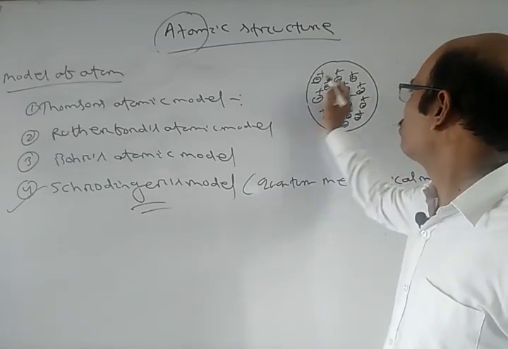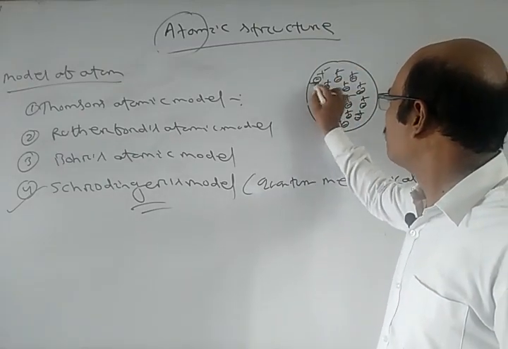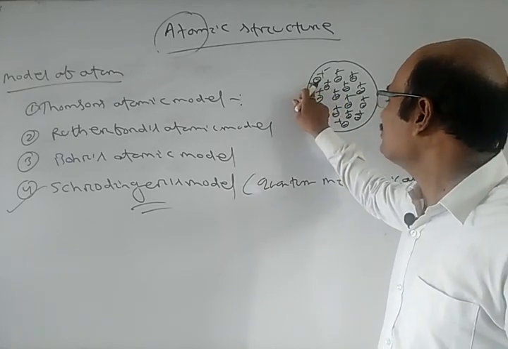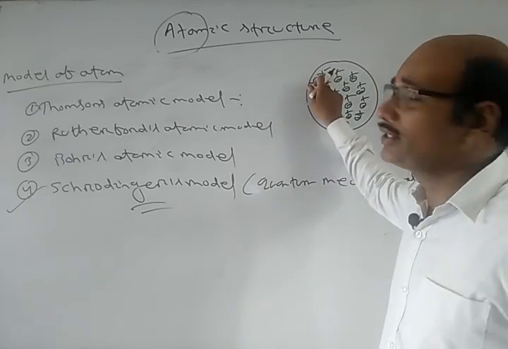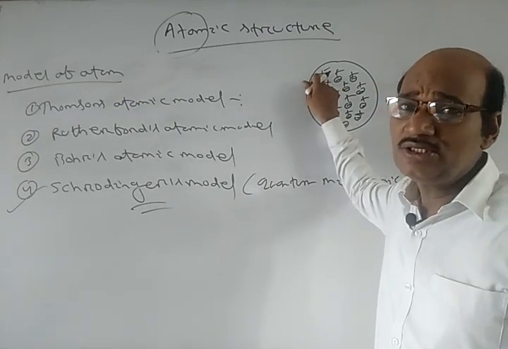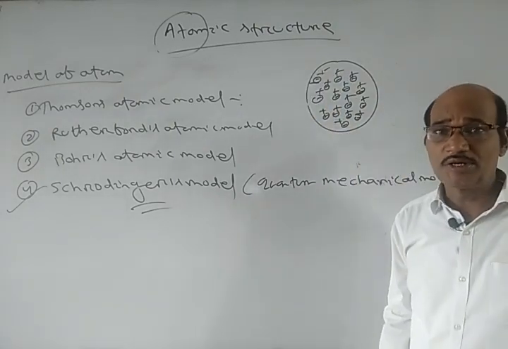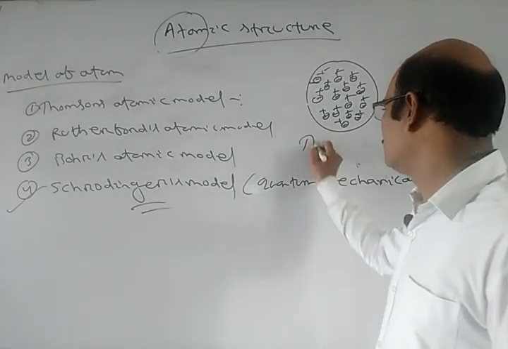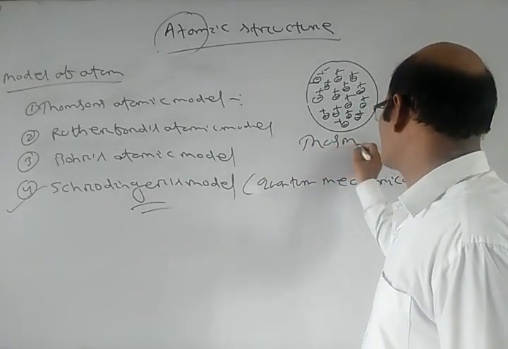So this is the plum, and this is the pudding. The negative charges are tightly attached to the positive charges. This is the model given by Thomson. But this model fails to explain the experimental facts.